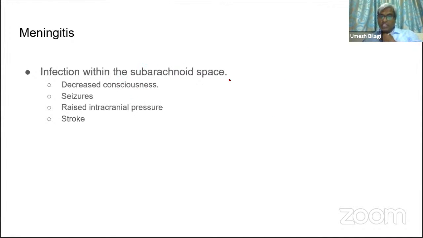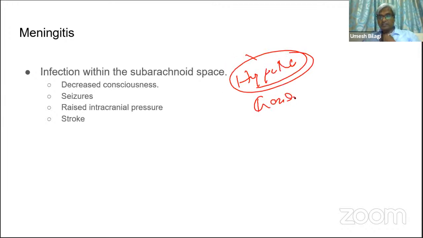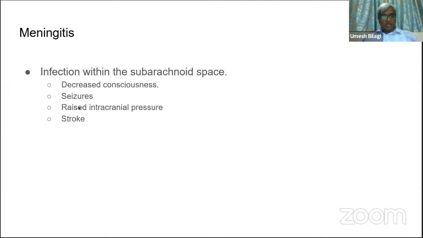Then there can be some complications like hyponatremia in meningitis that can cause generalized seizures. This is about seizures here. I'll discuss them in more detail when I go to the next slides.